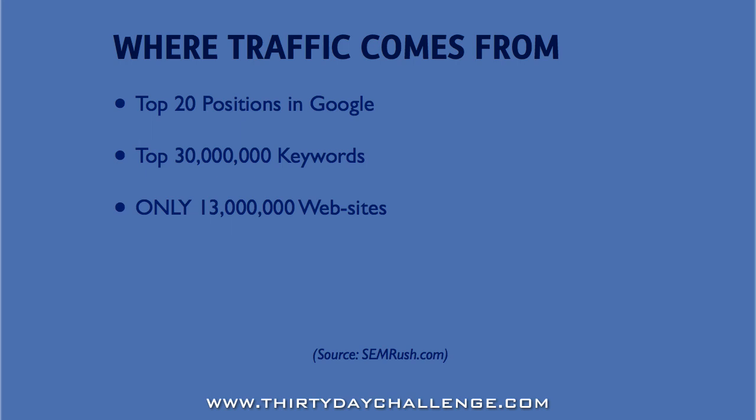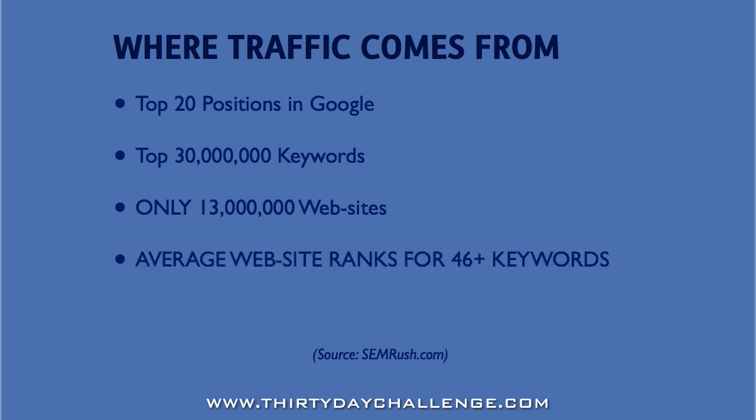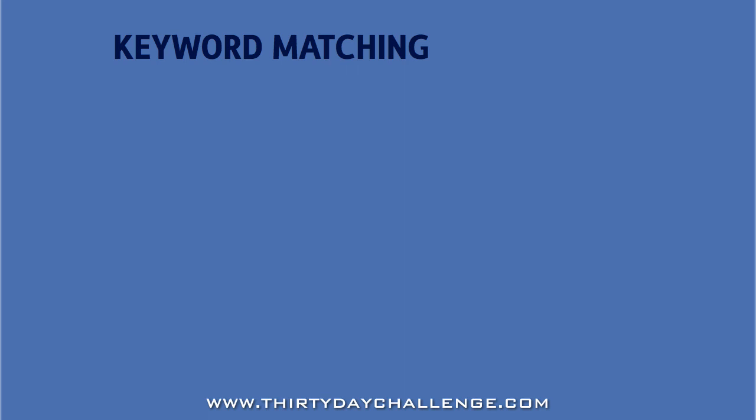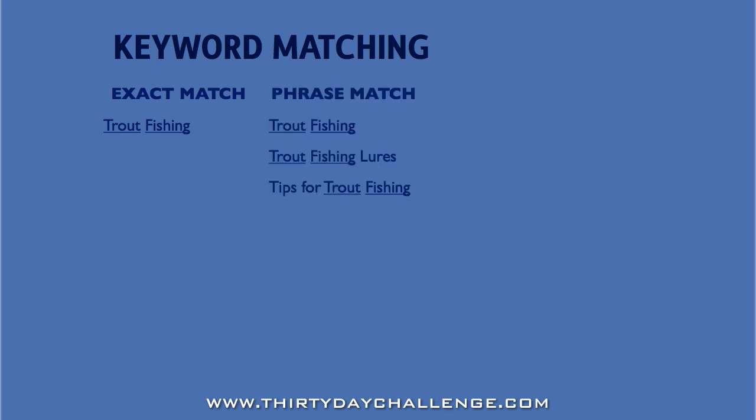Now that means on average, every one of those sites ranks somewhere in the top 20 spots in Google for at least 46 keywords. Not just a single keyword that they're optimized for, 46 keywords. So again, you might optimize your site for a single keyword, but just like most sites, you'll rank well for a lot more. You'll rank well for other related keywords too.